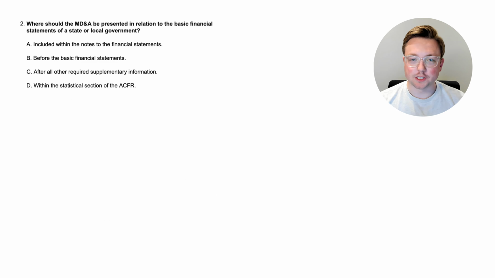All right, here we are at question 2. Where should the MD&A be presented in relation to the basic financial statements of a state or local government? So we learned about it in the previous question, but where is it going to be presented? How does it fit in? Is it included with the notes to the financial statements? Is it before the basic financial statements?